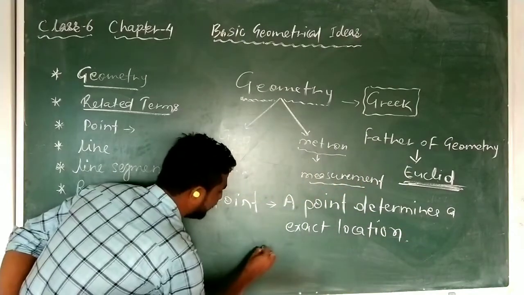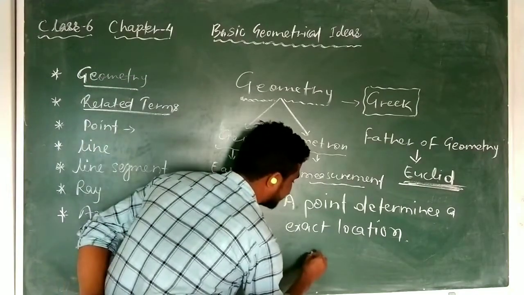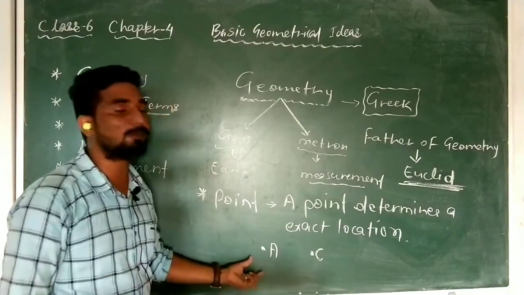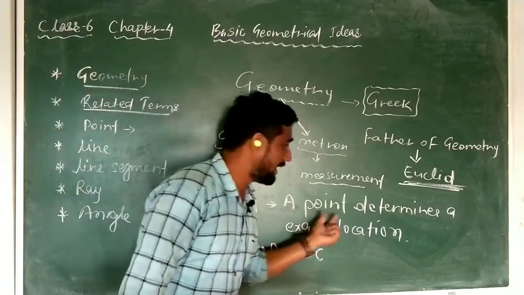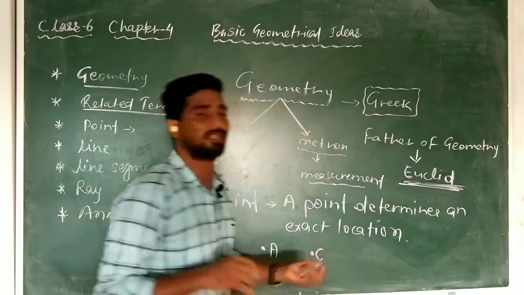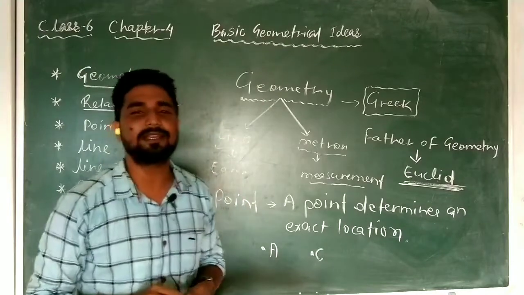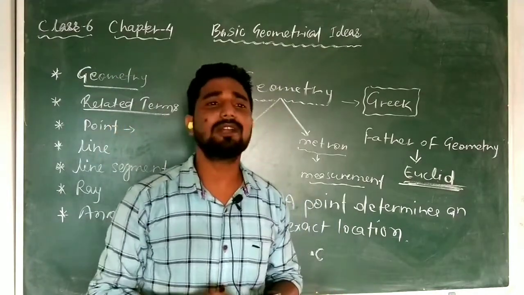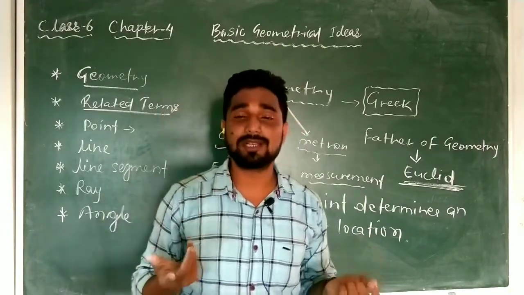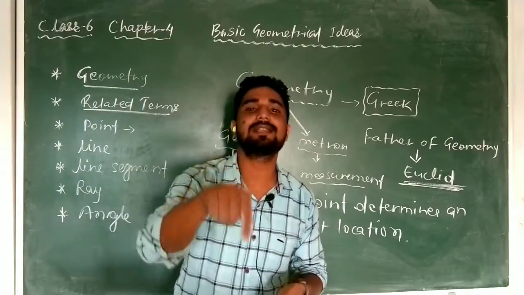Suppose I mark one point here and write A, this is read as point A. Suppose somewhere I write C, this is point C. This is the representation of a point, and the definition is that a point determines an exact location. A point tells us the exact position. You must have seen a map, for example India's map. A point is placed there and it is written Bihar. It means that on that map, that point shows where Bihar is.